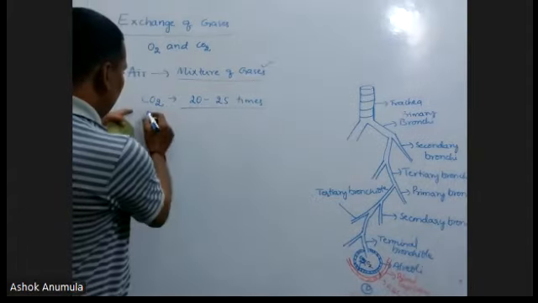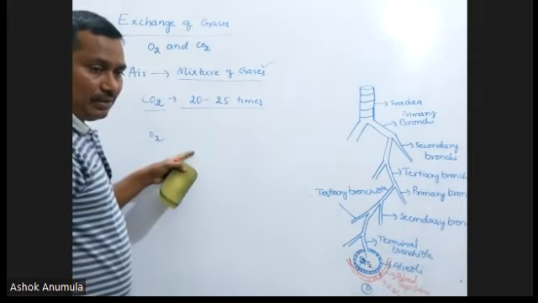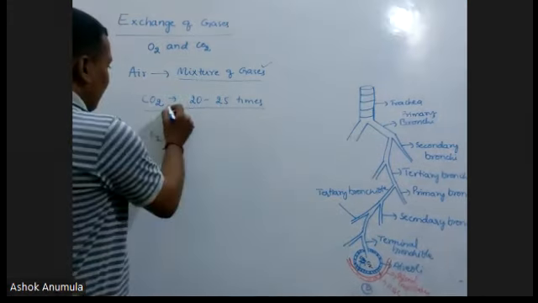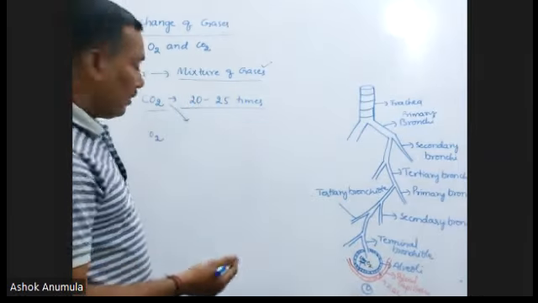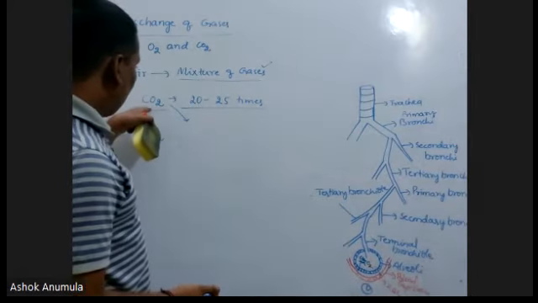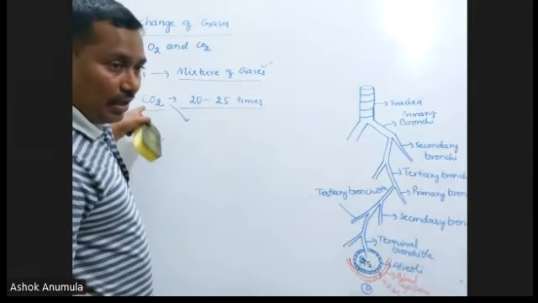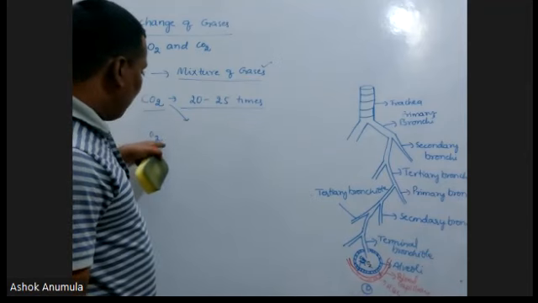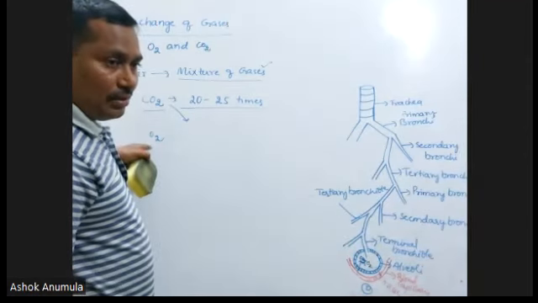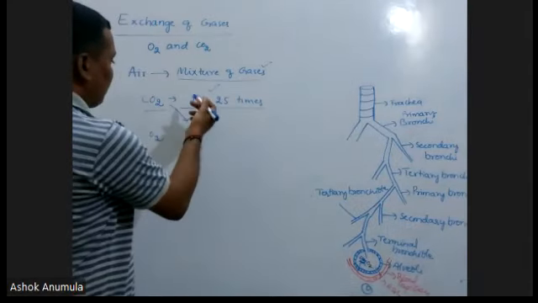If carbon dioxide and oxygen are both present near the blood, the carbon dioxide enters into the blood 20 to 25 times faster than oxygen.